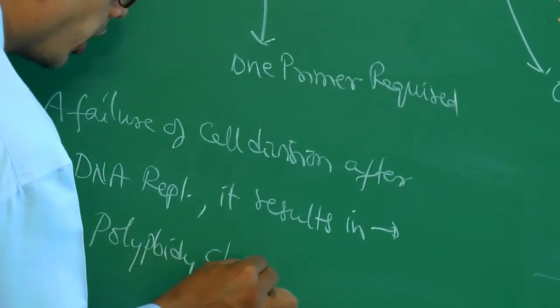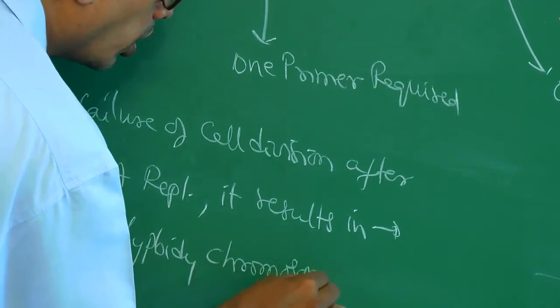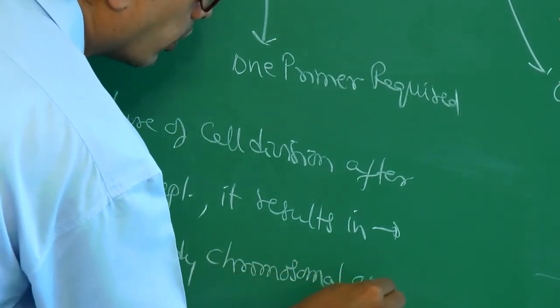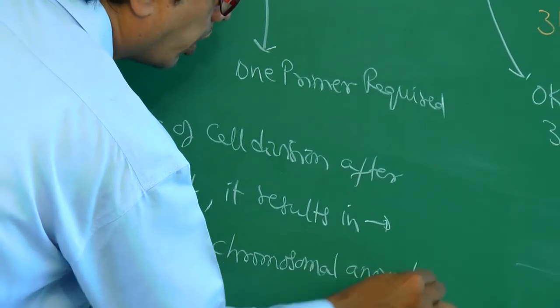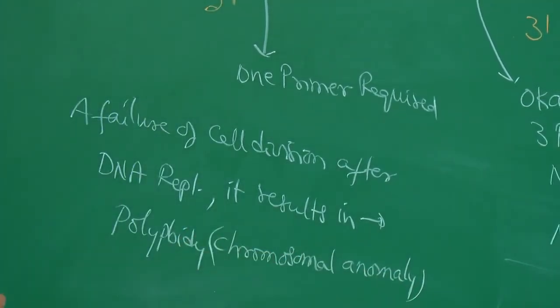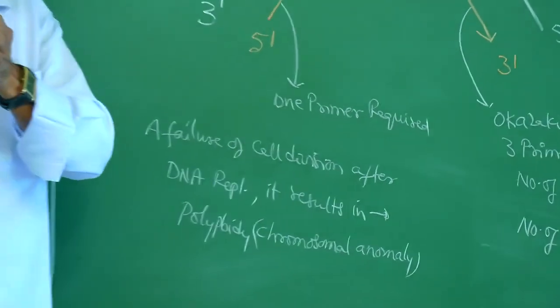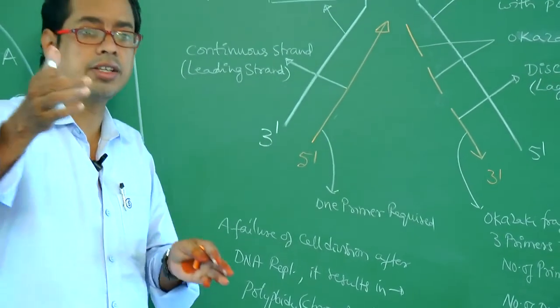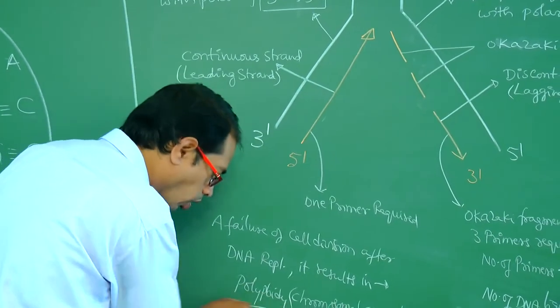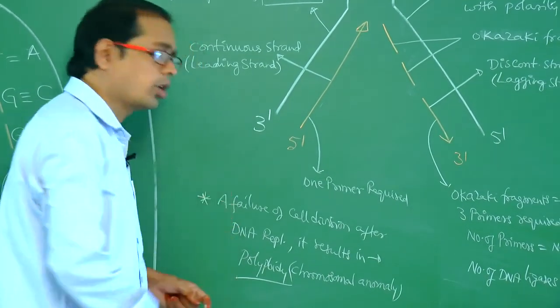It is nothing but a chromosomal anomaly. So whenever DNA replication occurs and after that cell division fails, it results in polyploidy. This is very, very important.